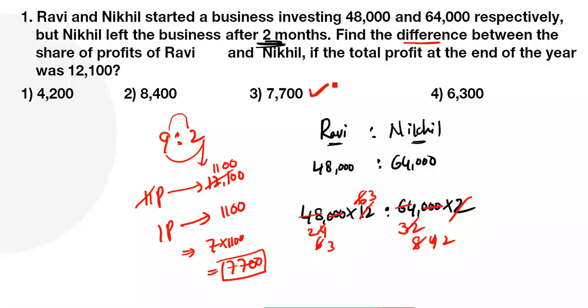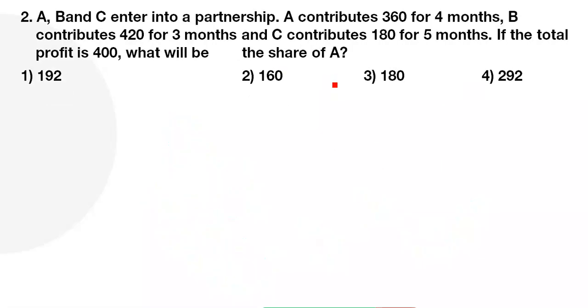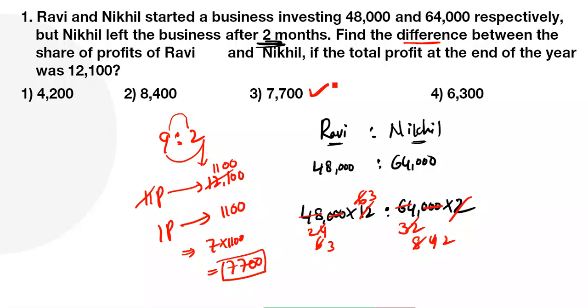Move on to the next question. Sir, I have a small doubt about the question. Go ahead. Sir, Nikhil's investment is 64,000. Okay. Okay sir, clear sir.